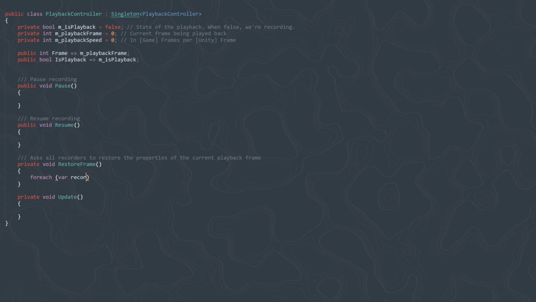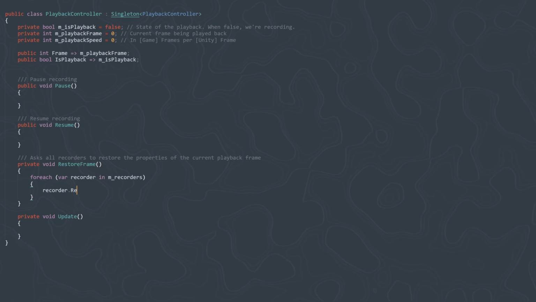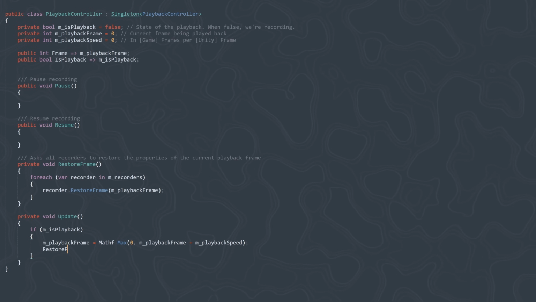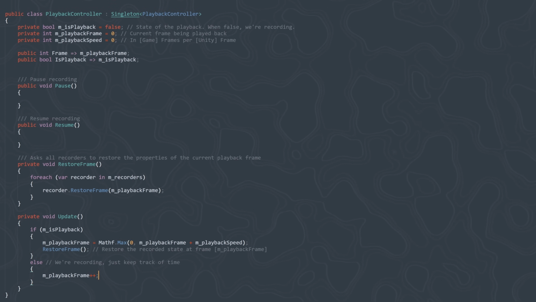When in playback state, every Unity frame, the playback controller asks all transform recorders to restore the properties of the transform at the current game frame being played back. If the player rewinds to a previous point in time and then switches back to recording mode, we need to erase all existing records beyond this point, as they will be rewritten.